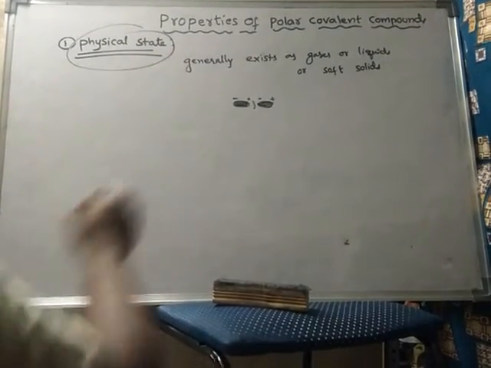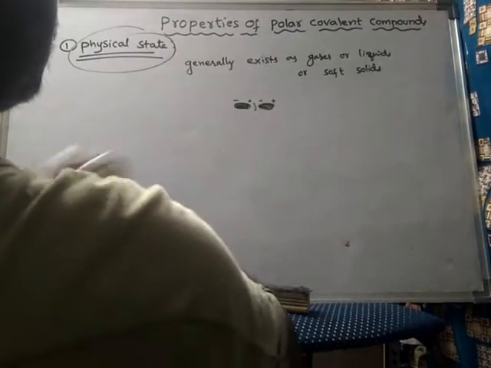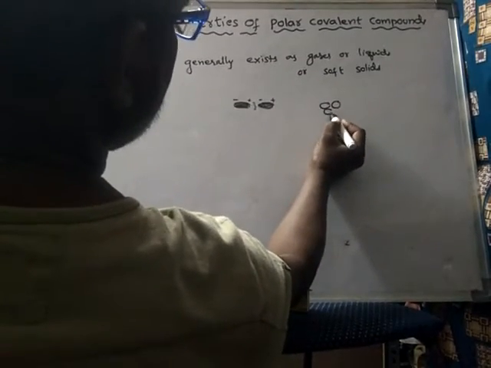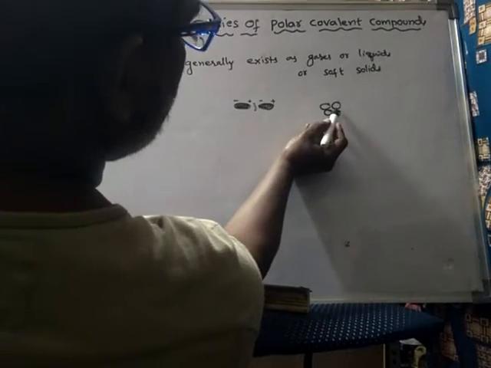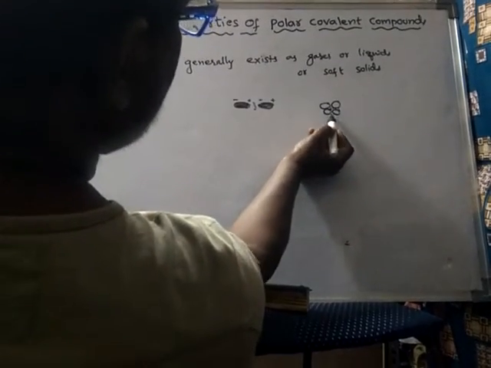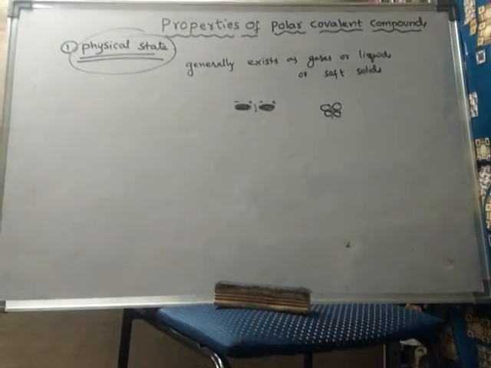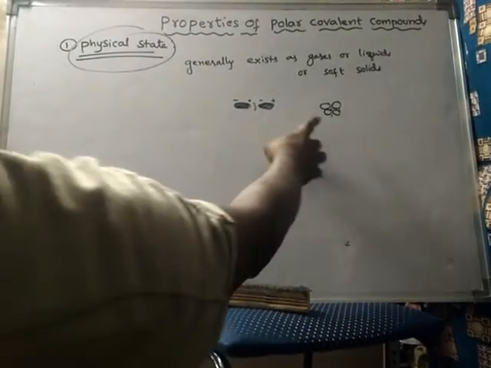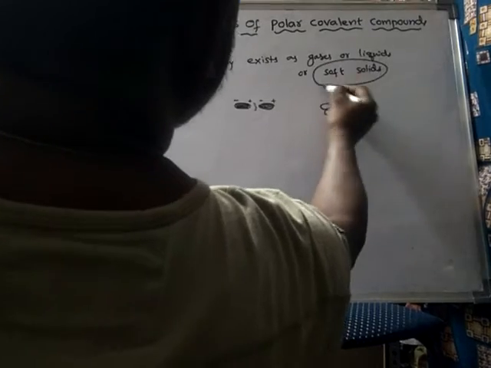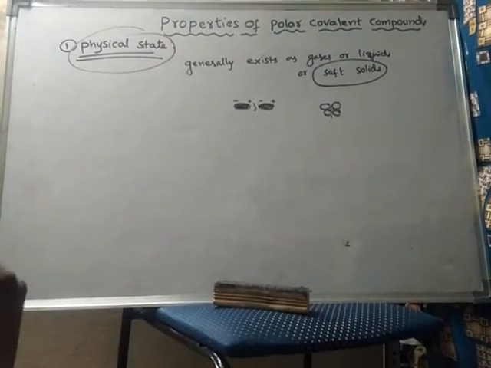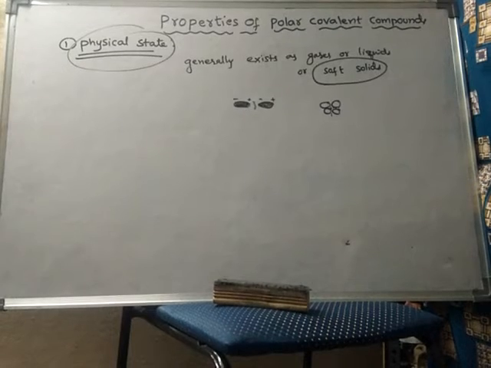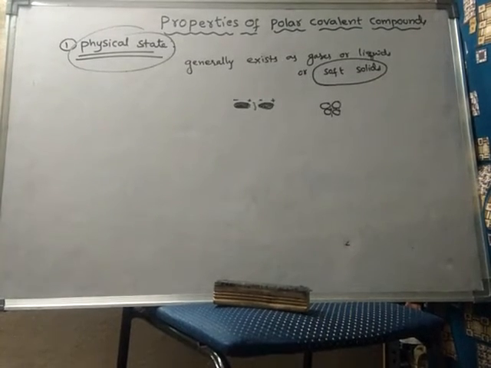And in the soft solids, even in solid form, the force of attraction between the molecules is somewhat less, hence these solids are also soft solids.